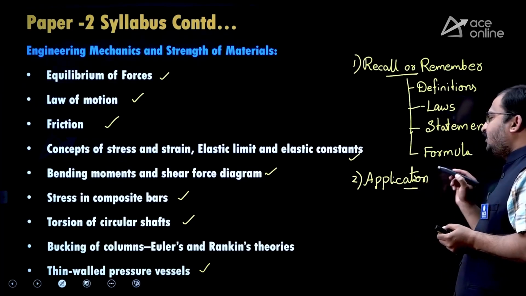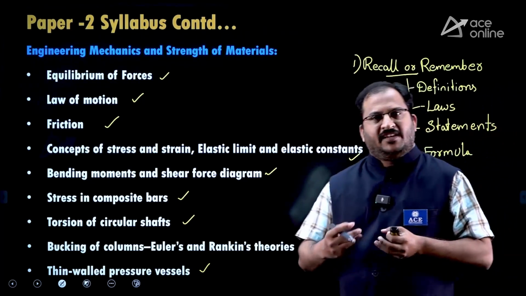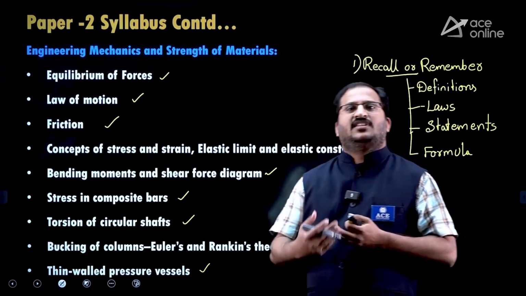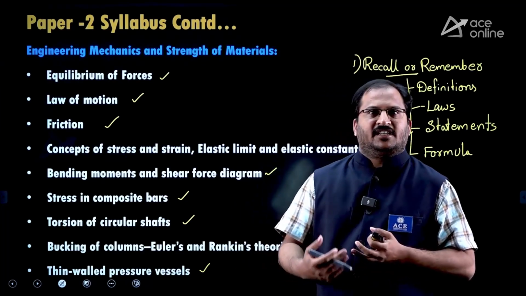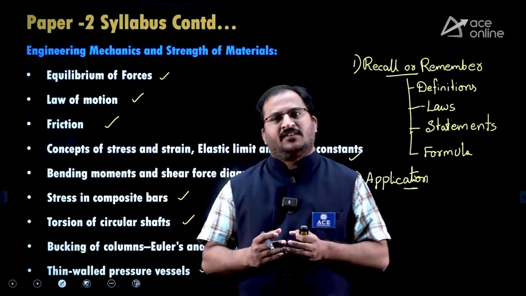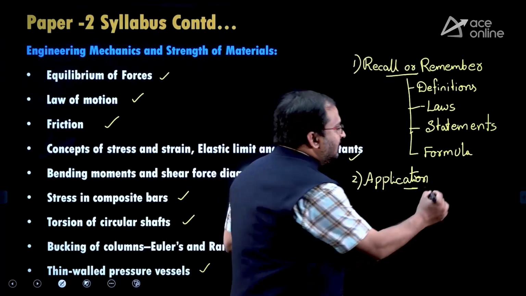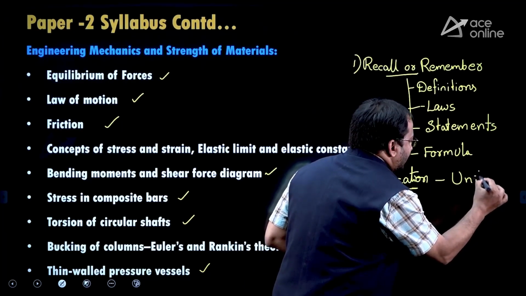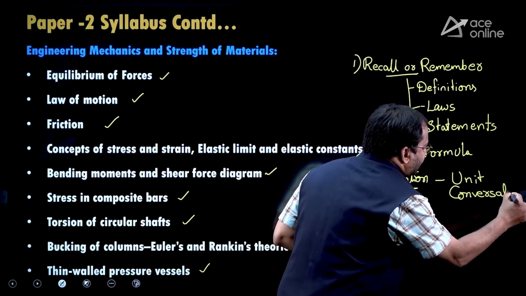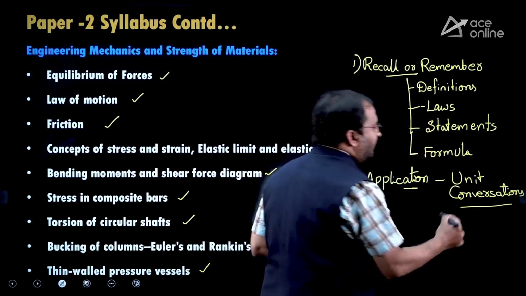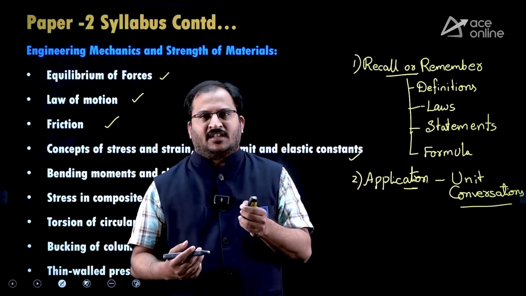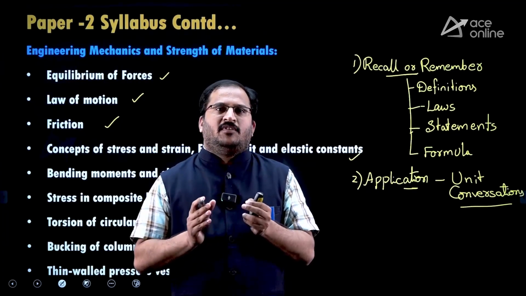These application type of questions also will be very easy to solve. In the question some data will be given, so you need to use a relevant formula and substitute the data so that you are going to get the answer. But most of the time, students make mistakes with these application type of questions during unit conversions. So try to be very careful, dear students. As mechanical engineering students, you should be very careful with unit conversions. If you make a small mistake with unit conversion, the entire problem will be gone.